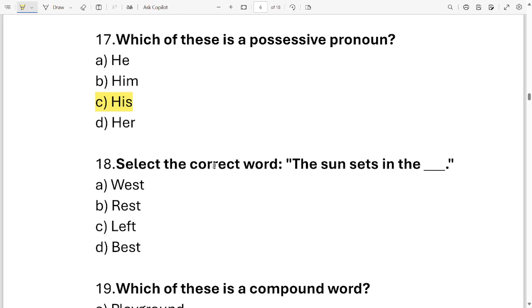Question number 18. Select the correct word. The sun sets in the dash. Which word should I put in this blank? Options are west, rest, left, best. These are the four options. Choose your correct option. It is option A. The sun sets in the west.